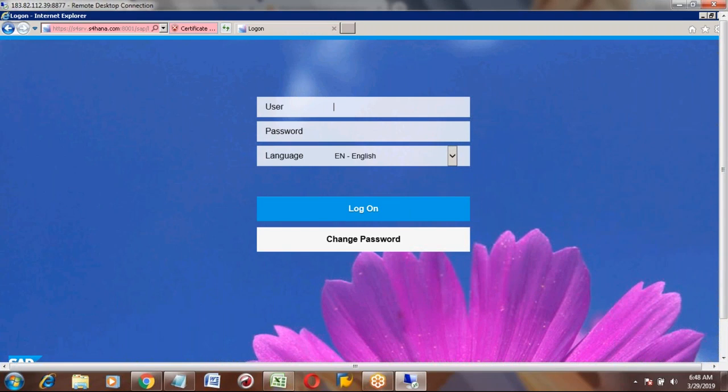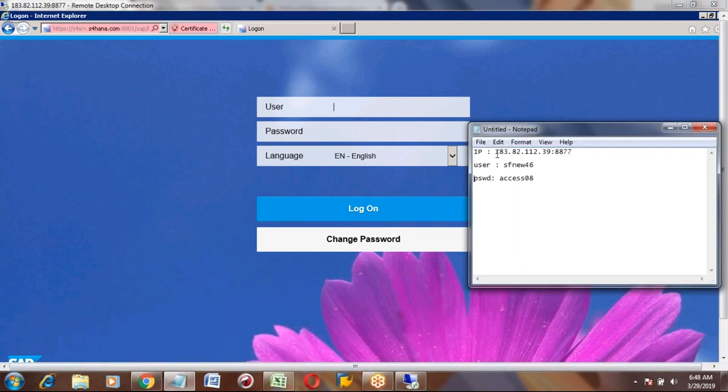So now once you open the Fiori screen, you can type your IP address here. Sorry, user ID and password.